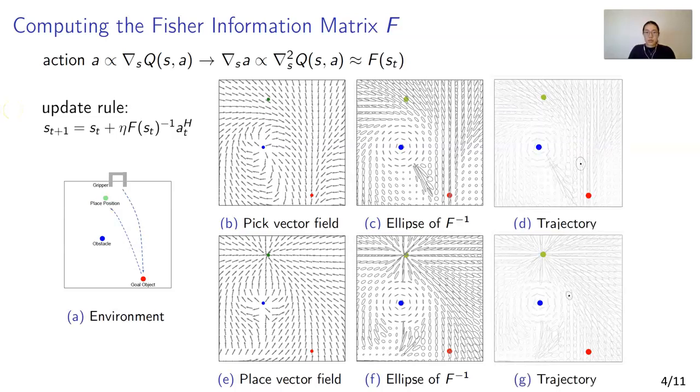In the videos, you can see that the computed ellipses of the inverse Fisher matrix point in the direction to the goal, and the trajectory is augmented such that it avoids the obstacle with sufficient distance.